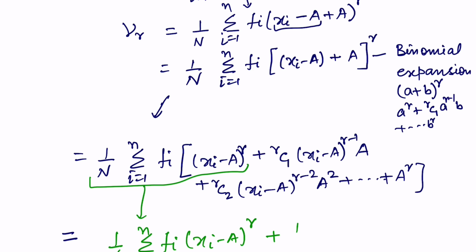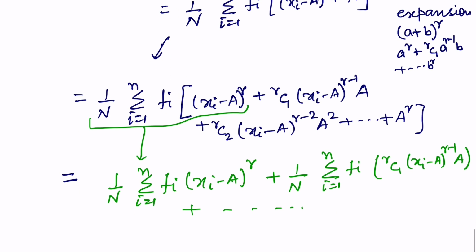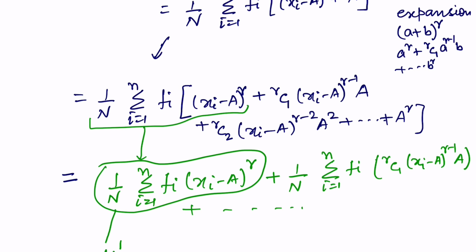Similarly, let us write the second term also, and the third term I wish you will be writing yourself and putting it in the chat also: rc1 xi minus a to the power r minus 1 multiplied by a, and then so on. Can you tell me what is this term? What is this moment? Isn't it moment about the arbitrary point a?